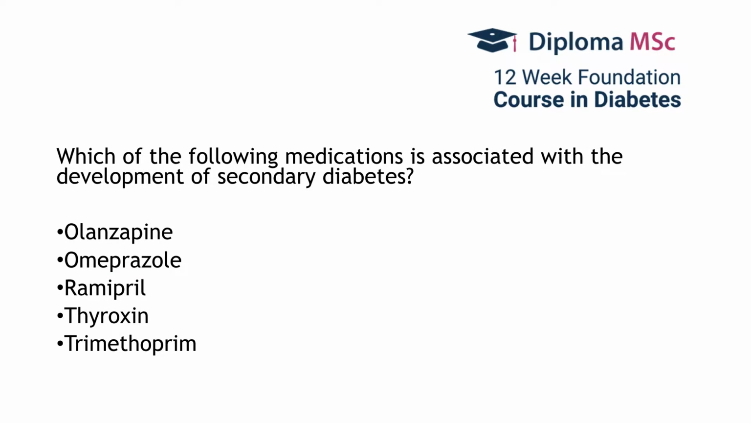Which of the following medications is associated with the development of secondary diabetes? We know that there are certain medications which increase the propensity to develop type 2 diabetes, and one of them is olanzapine from this list.